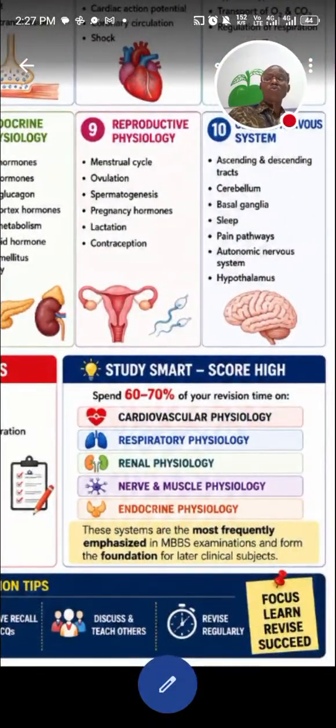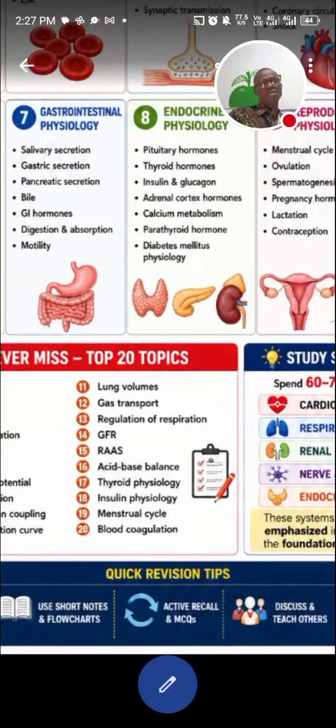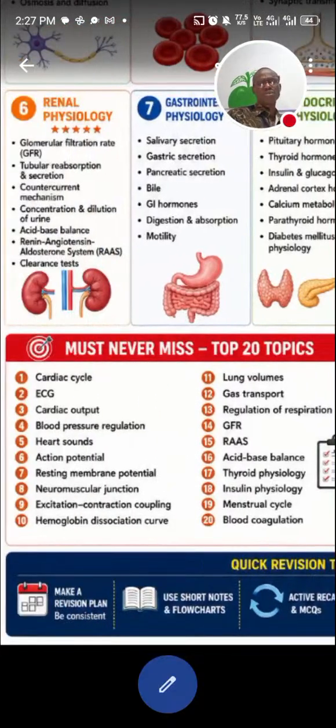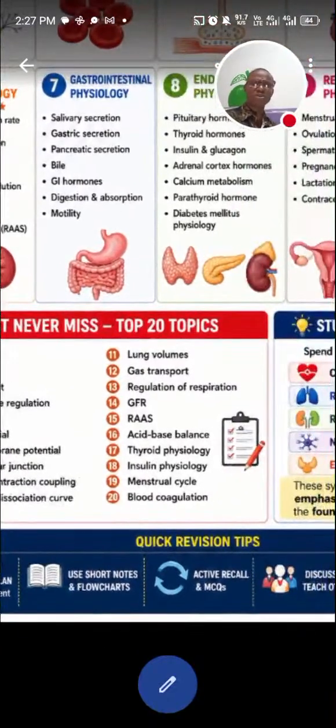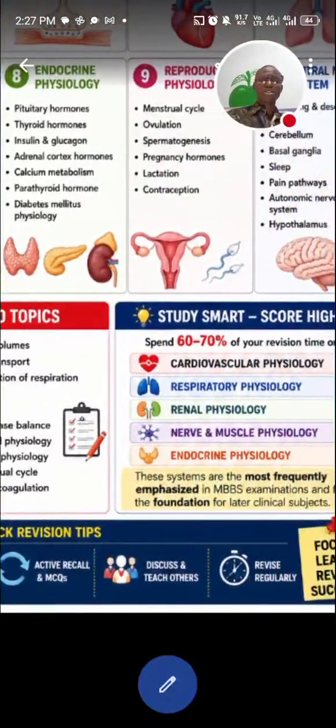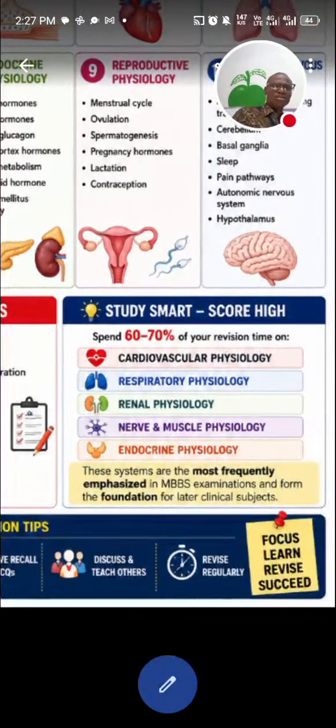Now watch this. We need to study smart if we need a high score. We need to spend 60 to 70% of our revision time on CVS, respiratory, renal, nerve muscle tissue, and endocrine physiology, and that makes sense. So as we begin, don't forget: learn, focus, revise. That's where success comes. For this to be achieved, quick revision tip: make a revision plan, be consistent. Use short notes and flowcharts, active recall and MCQs. Discuss and teach others. Revise regularly.